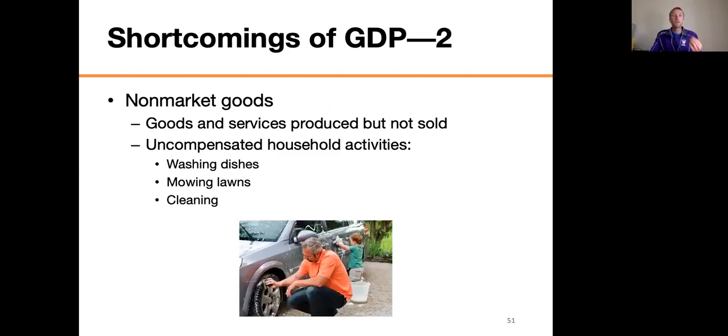Every time that I make my family dinner or my wife watches our kids, that makes our life better. It increases our standard of living. It ought to make the GDP go up because the GDP is supposed to reflect our standard of living. But it doesn't because we didn't sell it on the market. I didn't sell my service of cooking. My wife didn't sell her childcare service on the market. So it doesn't get included in GDP. So GDP is smaller than it should be. It's missing that, okay?